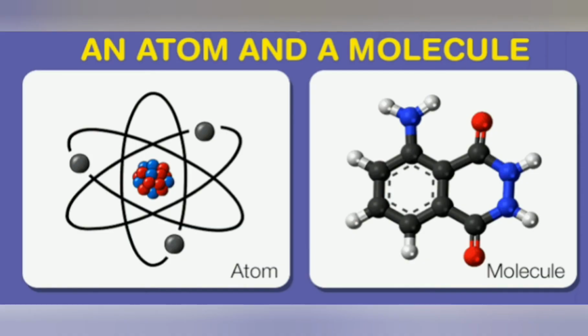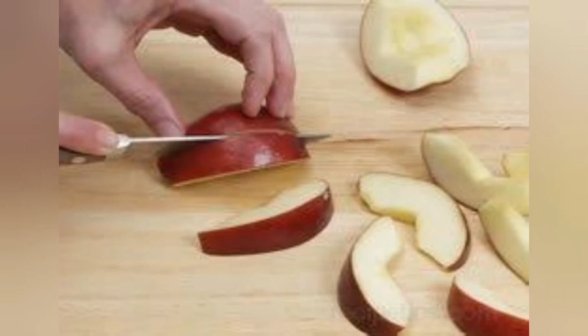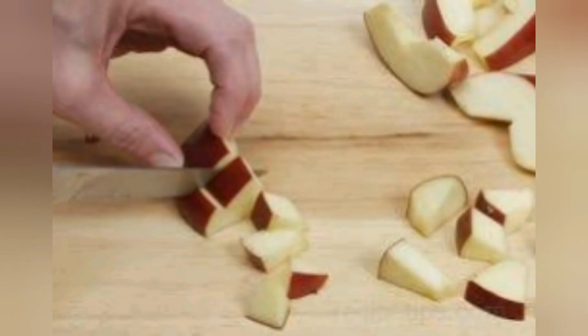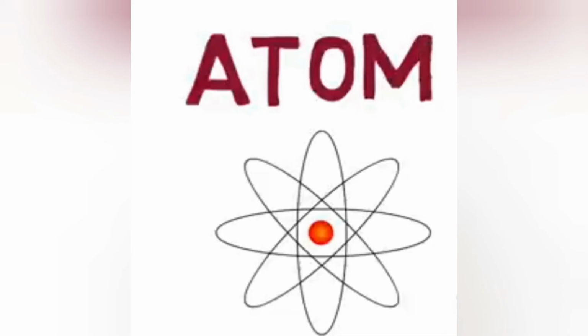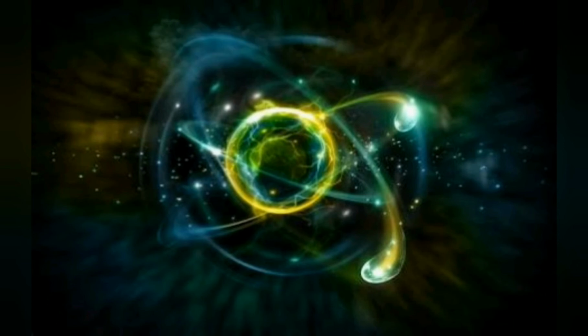All these chemical substances are made up of atoms and molecules. What is atom? Atom is the smallest particle of matter. For example, if you divide an apple into 4 and then each piece into 4 and again further each piece into 4 and so on, at particular stage the smallest particle of the apple cannot be divided. That smallest particle of matter is called atom. Atom means indivisible.